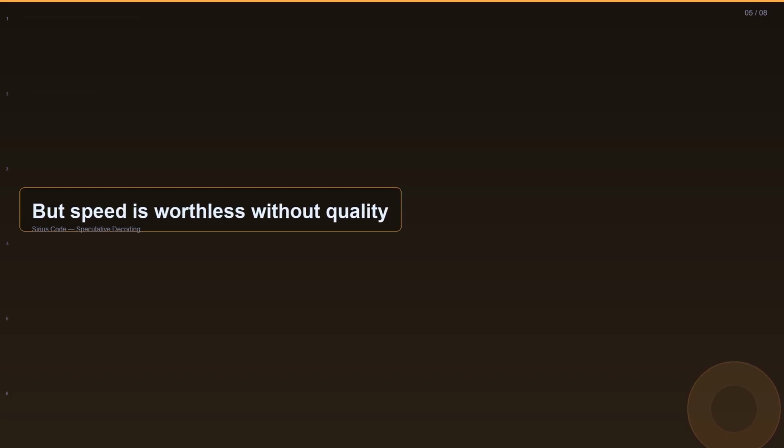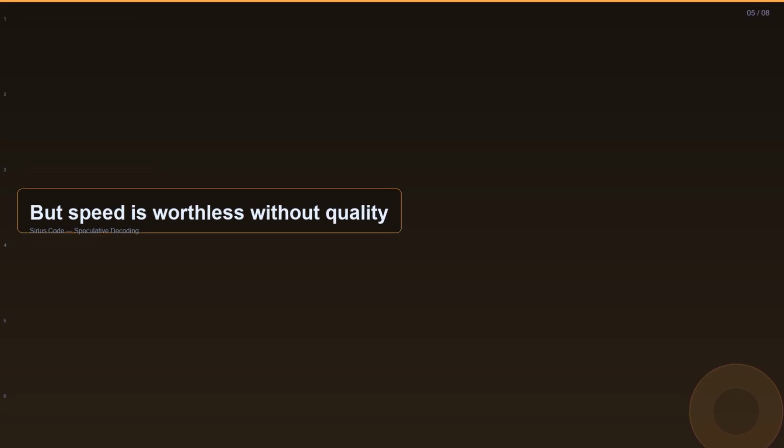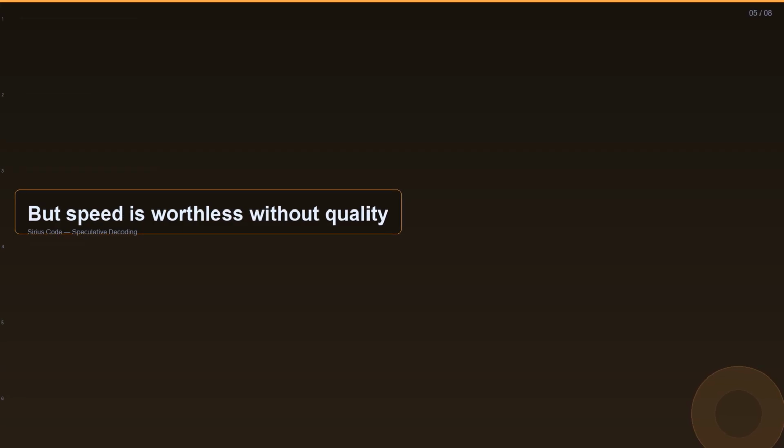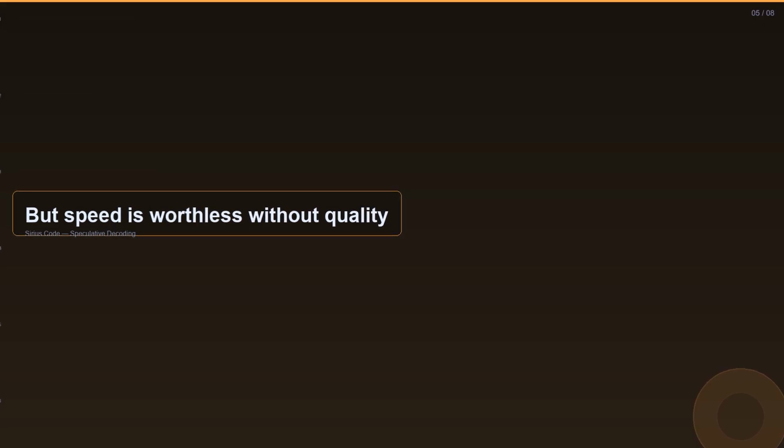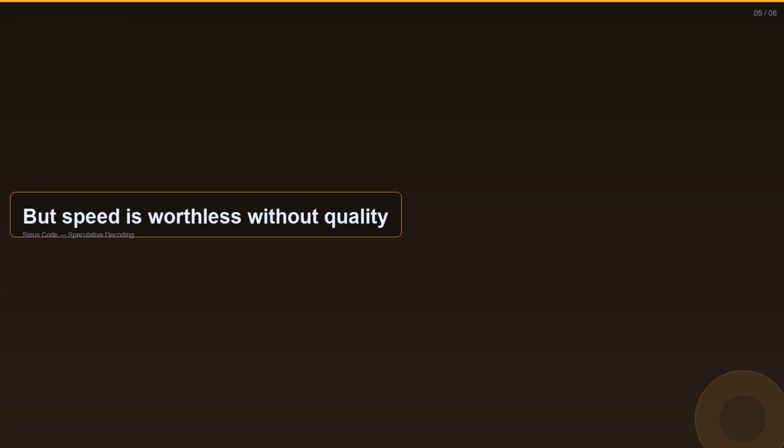Now the obvious question: if this is so good, why is it open weight? Minimax is a Chinese AI company and they've chosen a strategy that we're seeing more and more from non-American AI labs. Release the weights, build community, and monetize through enterprise services and API access rather than through model exclusivity. The weights and technical report are scheduled for public release. This is the same playbook that DeepSeek used with their V2 and V3 models, and it has been remarkably effective at building developer mindshare.